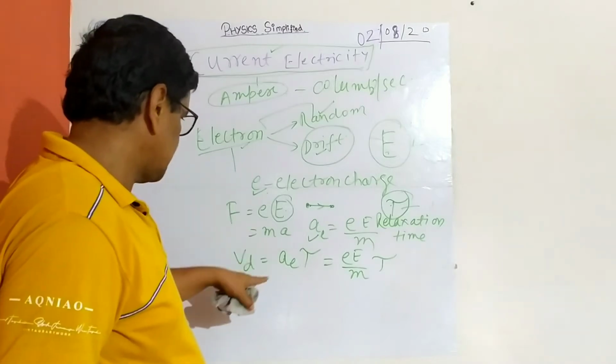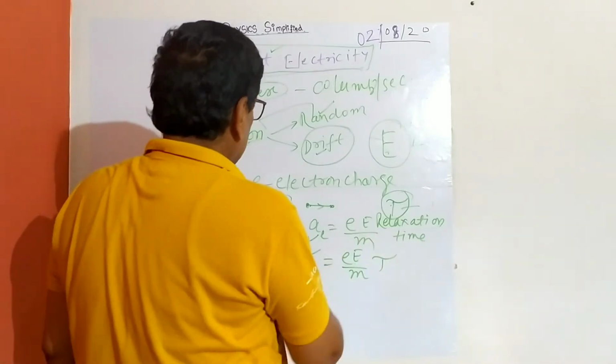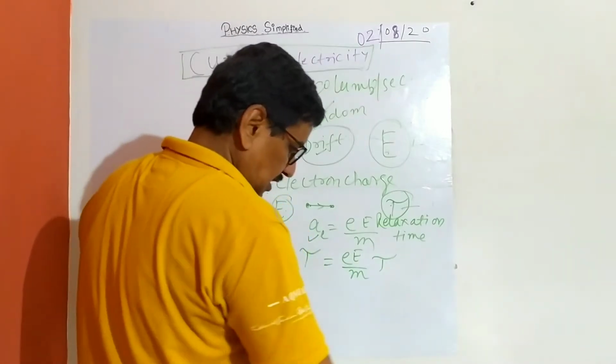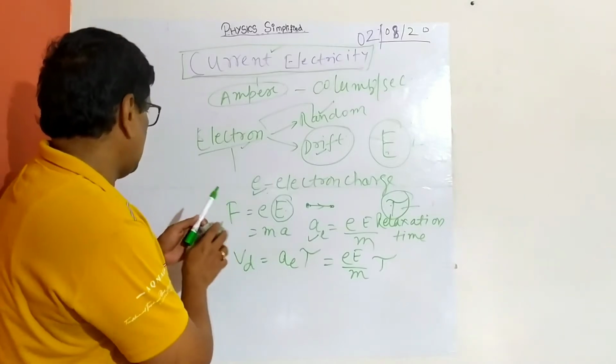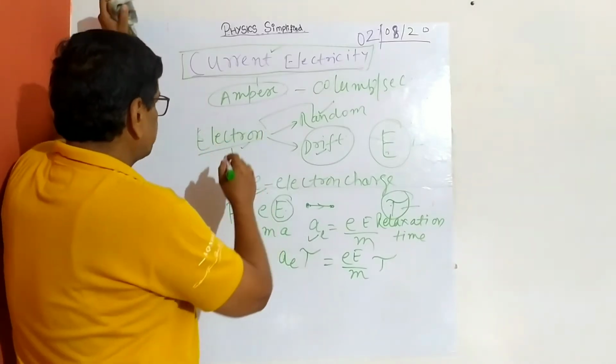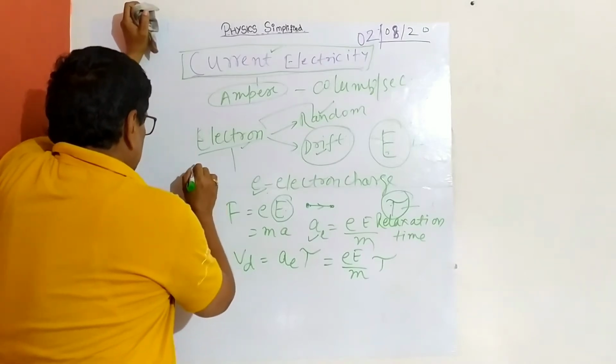We have introduced the concept of drift velocity. Then we will go on and introduce current density. But I have left one small portion, just the measure of current, so I will clear it now.